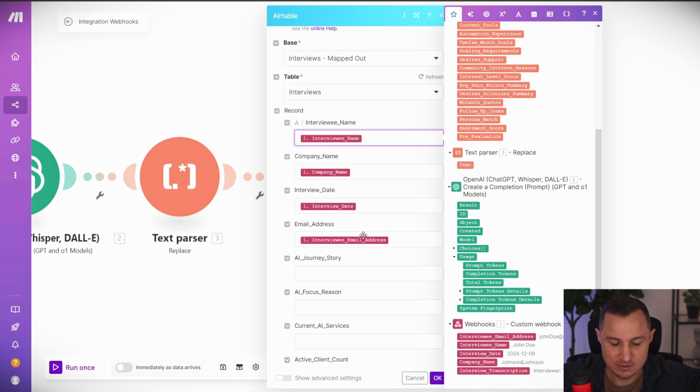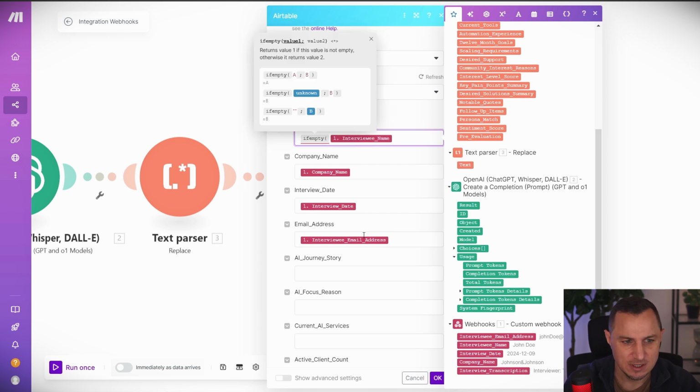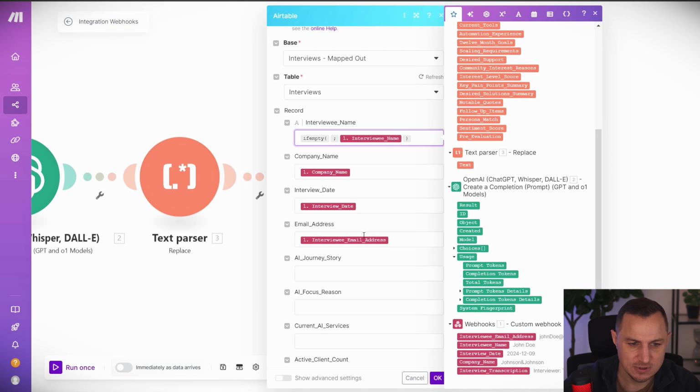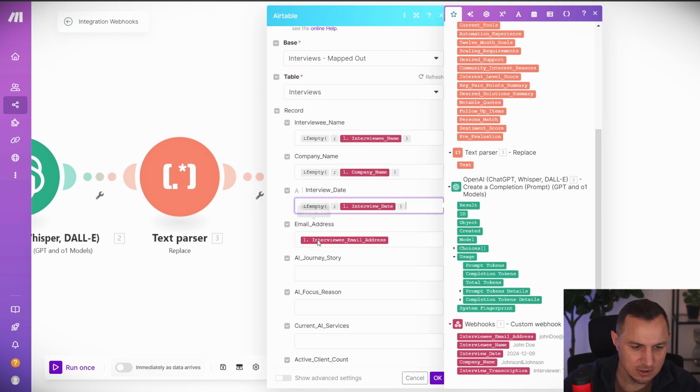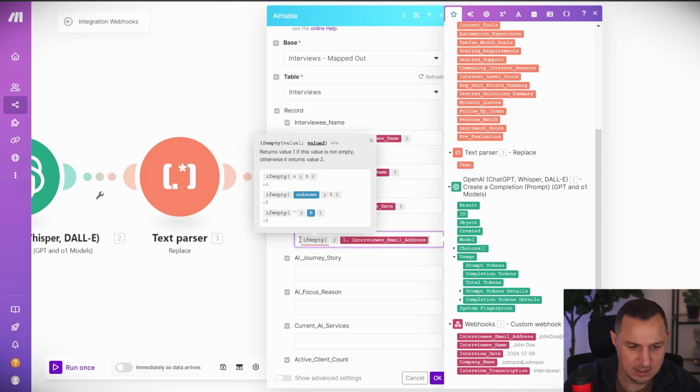They're all not entered. So in order to not crash my automation, I can make them optional by saying "if empty" and then opening bracket, semicolon, and then closing bracket after this interviewee name. And I can now do the same thing here. So if empty, semicolon. So by doing this, I'm just saying, you know what? If the interview name doesn't exist, don't worry, I don't care. But if it exists, I'm going to enter it. So here, if empty, semicolon, closing bracket, and here as well, if empty, semicolon, and closing bracket.